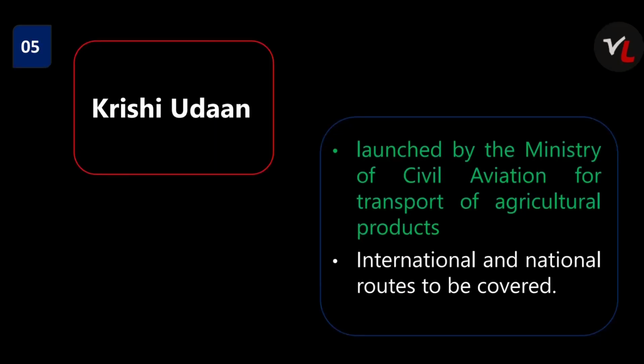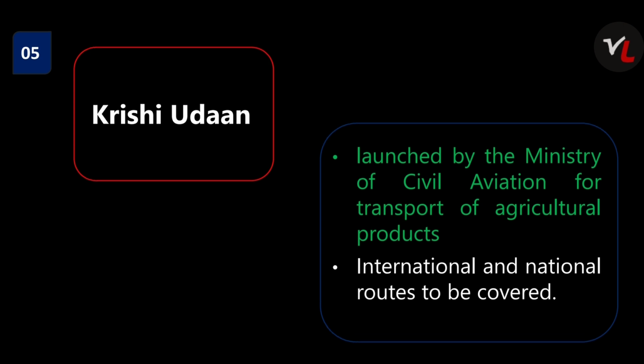Let's move on to Krishi Udan, which is the fifth one. It is launched by Civil Aviation Ministry. It is also for transport of agriculture products. It has international and national routes to be covered. Krishi Udan is basically the transport of agriculture products which would be perishable so that they do not get destroyed. Only thing is, it is the aerial transport. Both Krishi Udan and Kisan Rail are helping the farmers to transport their products without the products getting destroyed.